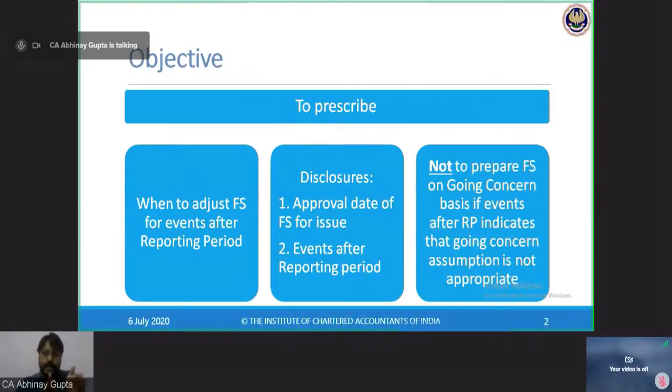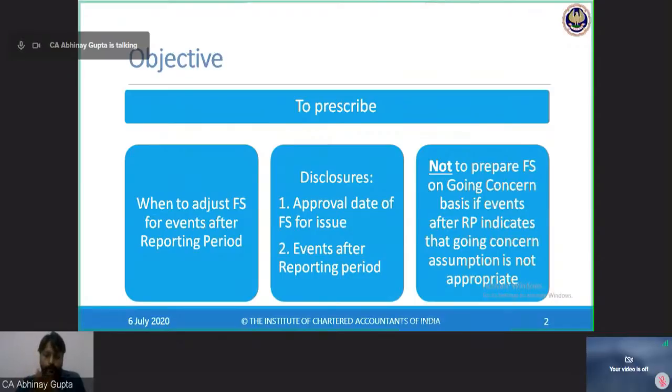Then after it tells about these events, it also prescribes some disclosures which we need to make for both adjusting events as well as for the non-adjusting events. And it also tells that we need to disclose the approval date of financial statements for issue. So approval date of the financial statements is, in case of company, the date on which the board of directors approves the financial statements. So that date is called the approval date for the financial statements in case of a company.